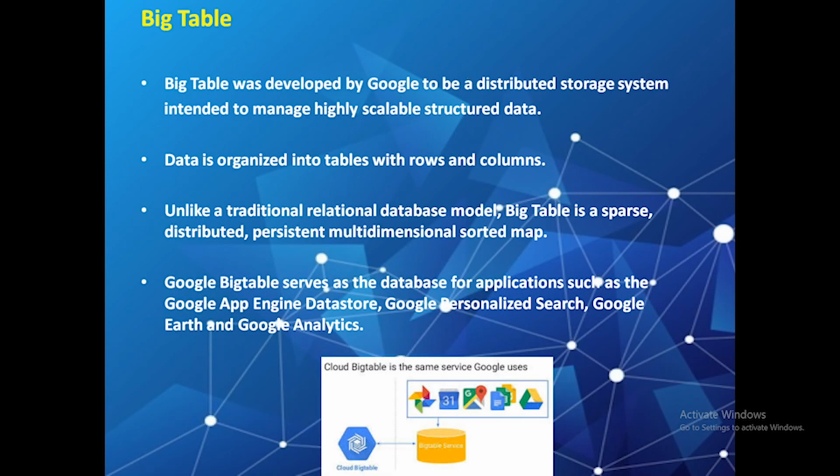Now Bigtable. Bigtable was developed by Google to be a distributed storage system intended to manage highly scalable structured data. It is built upon the Google File System, GFS. Data is organized into tables with rows and columns. Unlike the traditional relational database model, Bigtable is a sparse, distributed, persistent multidimensional sorted map. Google Bigtable serves as the database for applications such as the Google Map Engine Data Store, Google Personalized Search, Google Earth and Google Analytics.